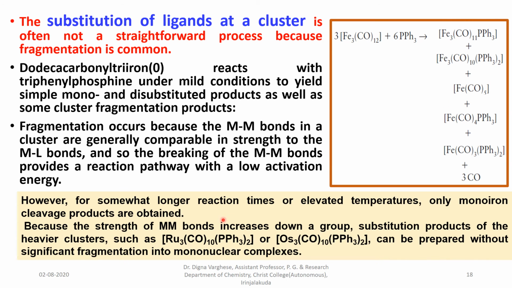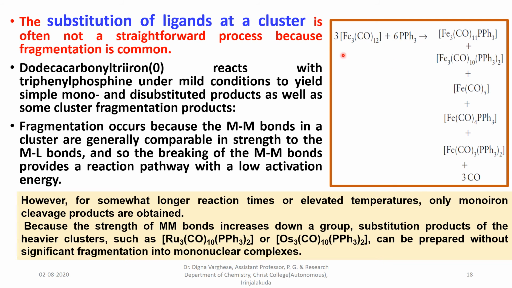But in the case of ruthenium and osmium, because the strength of the metal-metal bonds increases down the group, the substitution products of the heavier clusters such as Ru3(CO)10(PPh3)2 or Os3(CO)10(PPh3)2 can be prepared without significant fragmentation into mononuclear complexes. If in place of Fe3(CO)12 we use Ru3(CO)12 that reacts with triphenylphosphine, it forms only one product, that is Ru3(CO)10(PPh3)2.